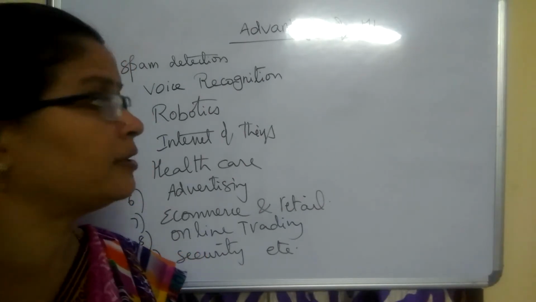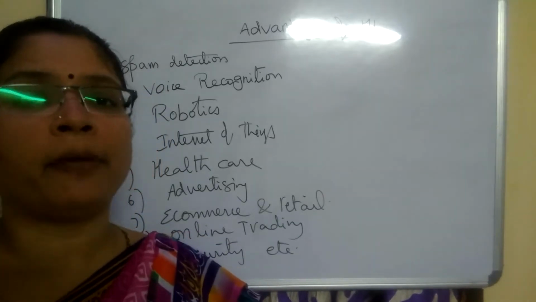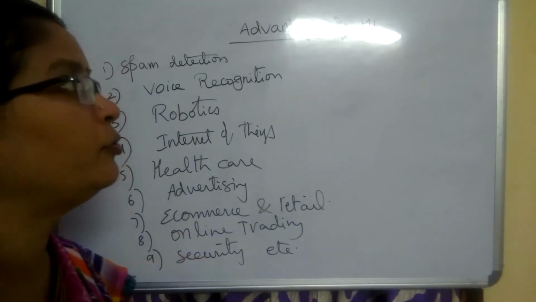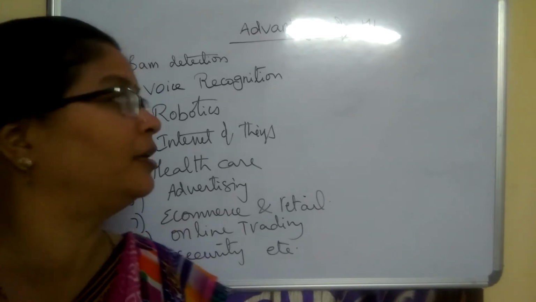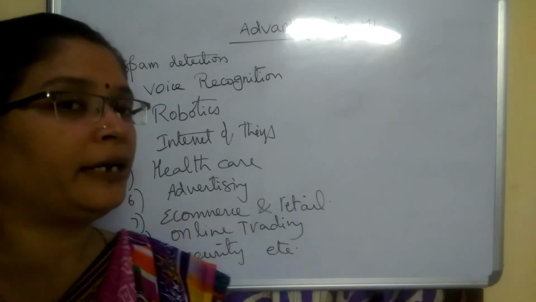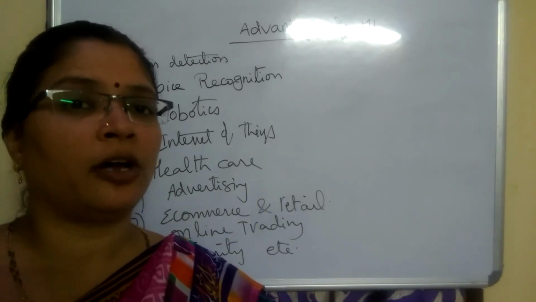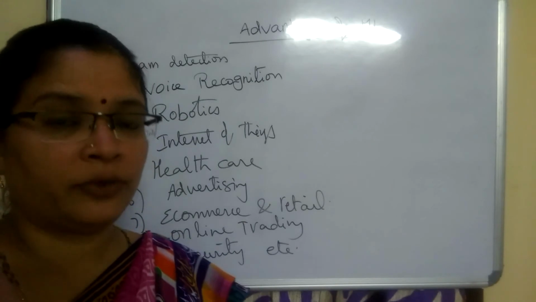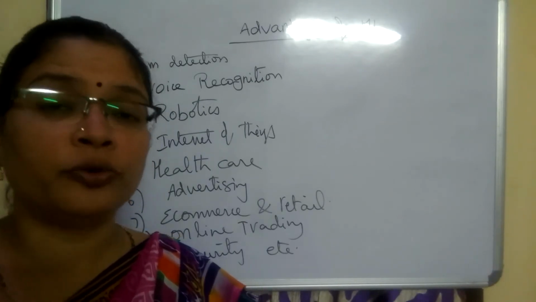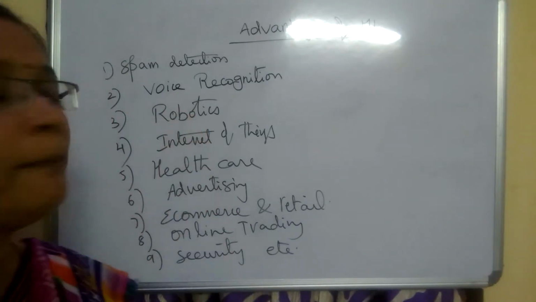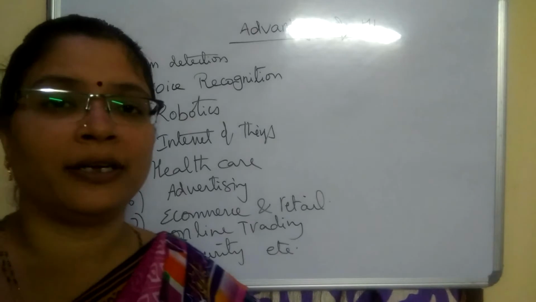The very first one is spam detection. We are classifying the emails as spam and non-spam. For that we use machine learning algorithms. Classification is obviously used for detecting the spam mails and separating the mails which are non-spam. So it is one kind of supervised learning method which we make use of in machine learning for spam detection.